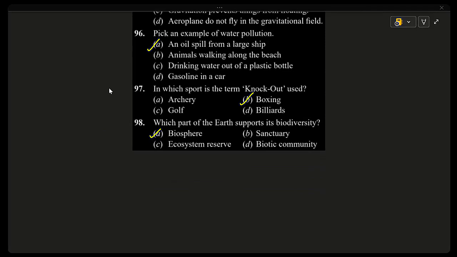Other options like sanctuary: a protected area but not the whole life-supporting zone. Ecosystem reserve: only a specific protected region. Biotic community refers only to living organisms, not their environment. We have two more questions now.